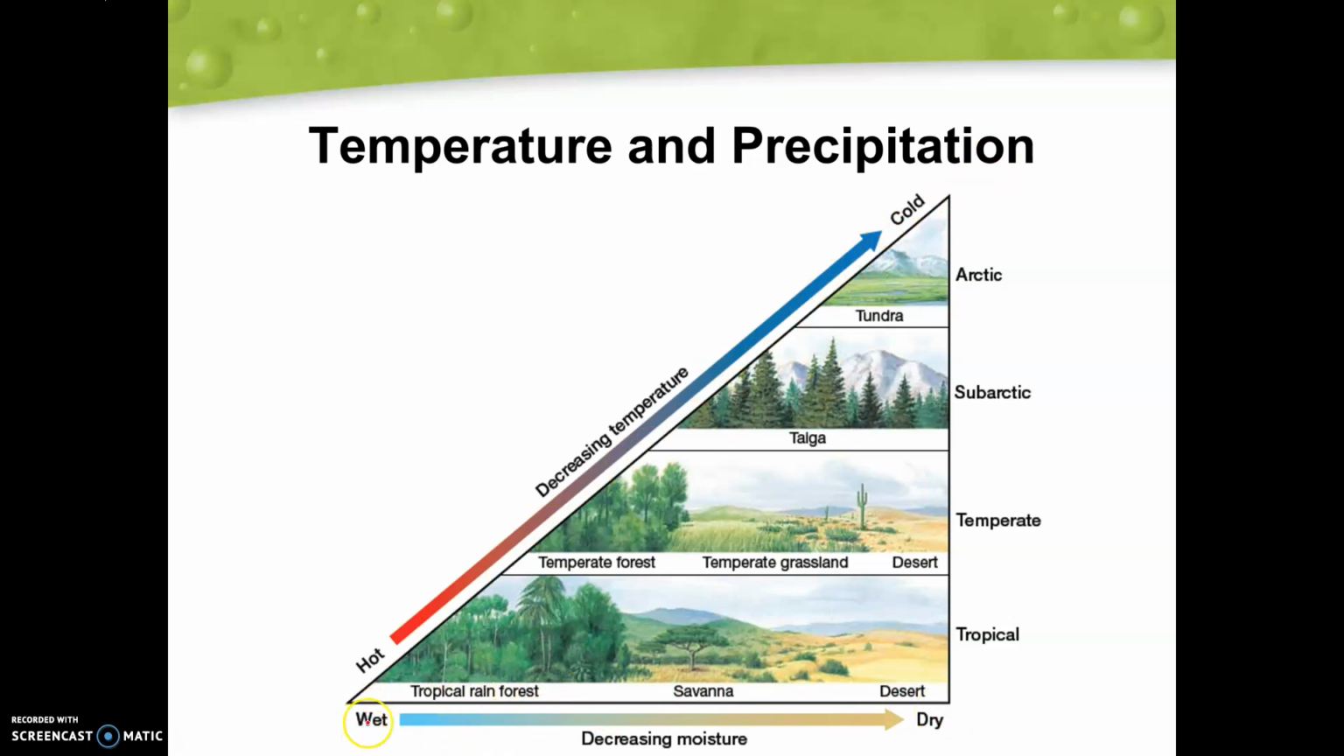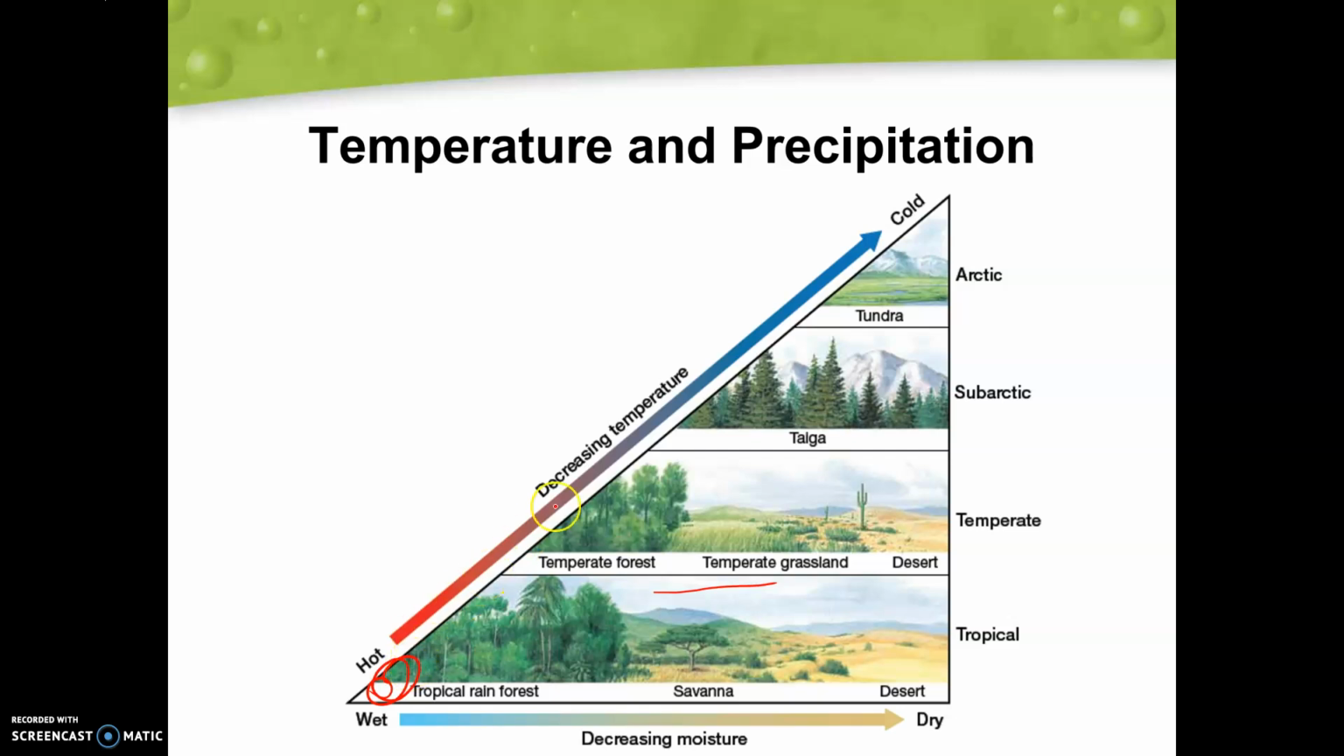So where we see high precipitation is right here in this corner, which is a tropical rainforest. We also see really high temperatures here. So this is going to be an ideal place. And we know that our tropical rainforests are the most abundant in different animal populations and most diverse. As we decrease our moisture, we can see less and less plant life over here in the savanna.